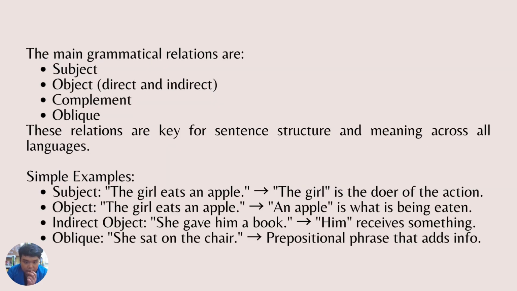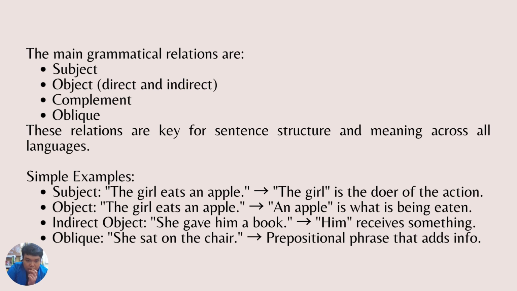The main grammatical relations are: first, subject; second, object, which is direct and indirect; third, complement; and fourth, oblique. These relations are key for sentence structure and meaning across all languages.